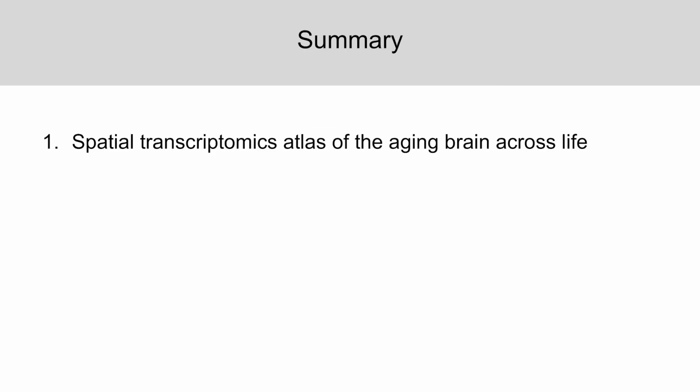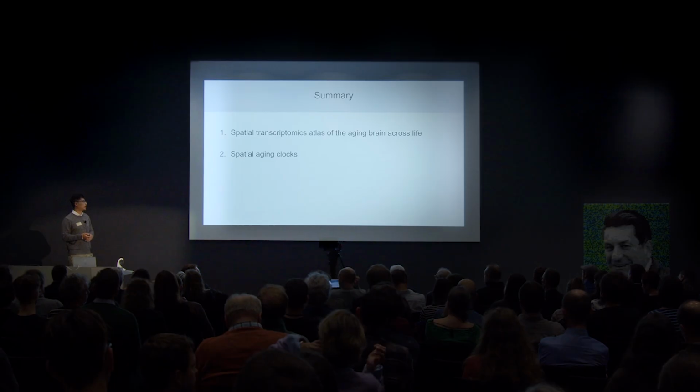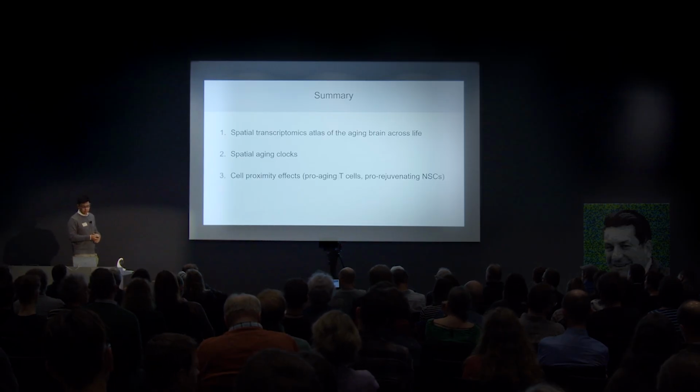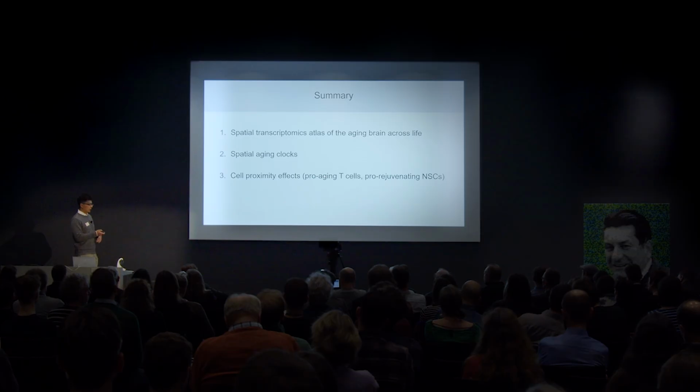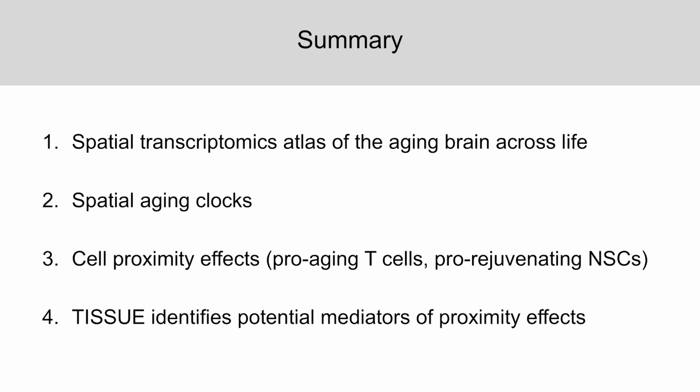And so to quickly summarize the project, we've generated the spatial transcriptomics atlas of the aging brain across life, across multiple ages, and that gave us the ability to generate and train these spatial aging clocks, which are machine learning models to track aging at single cell resolution. And then from there, we were able to use these tools to identify the spatial interactions to build up one level of scale to understand the pro-aging effect of T cells and the pro-rejuvenating effect of neural stem cells, and then to bridge that to previous methods we developed to identify the potential mediating pathways underlying these proximity effects.